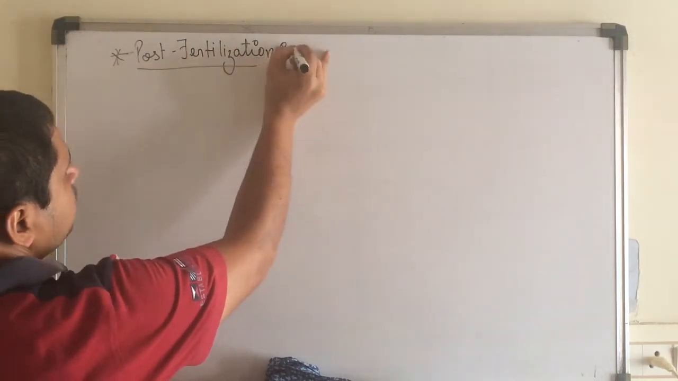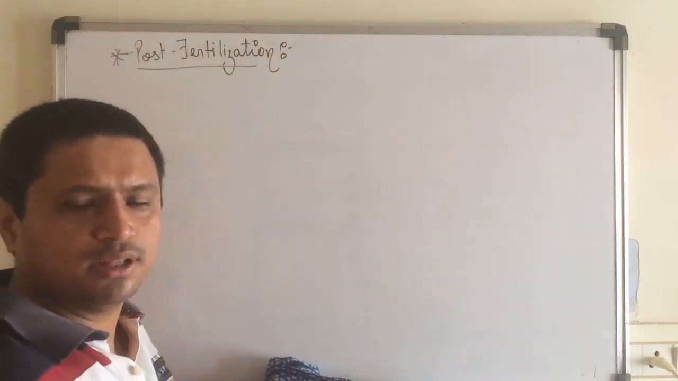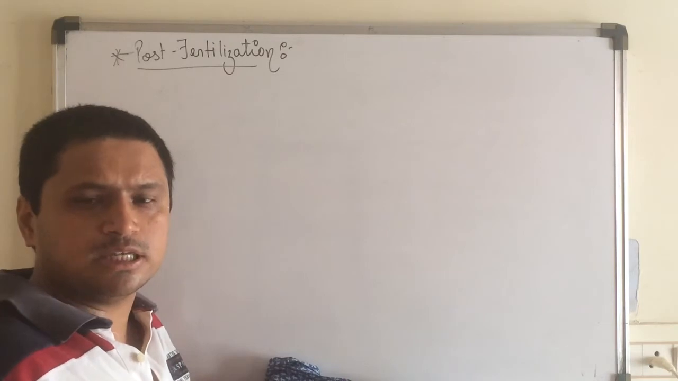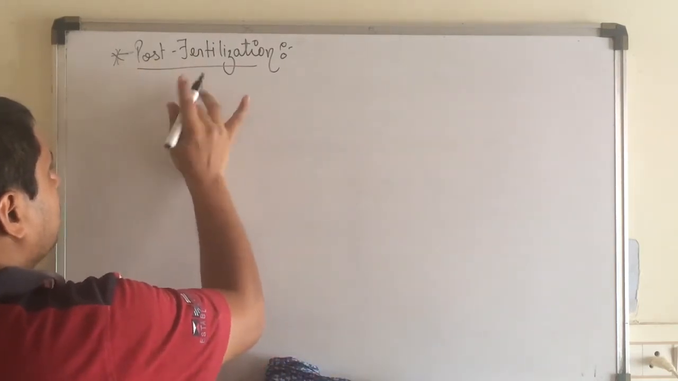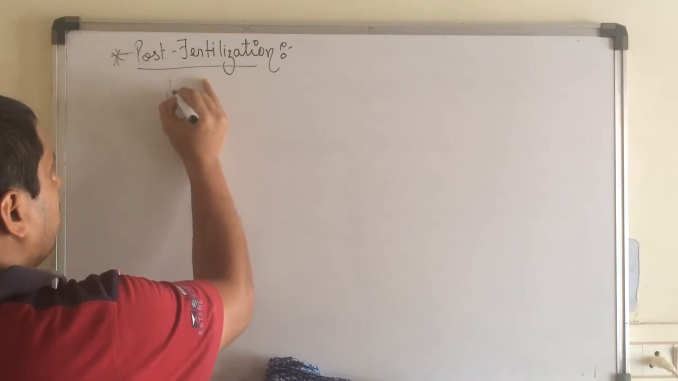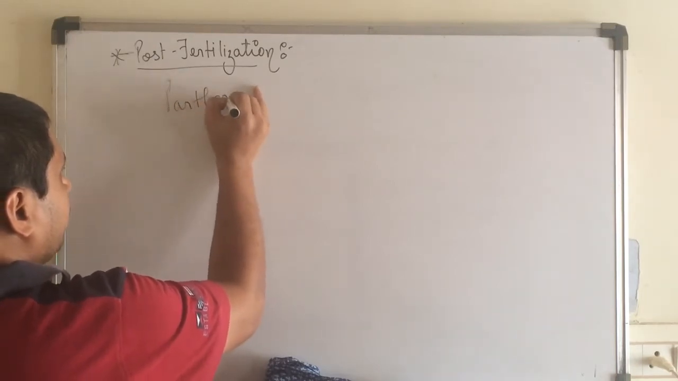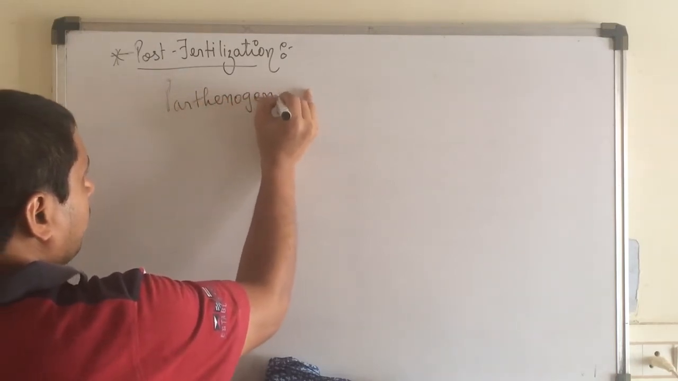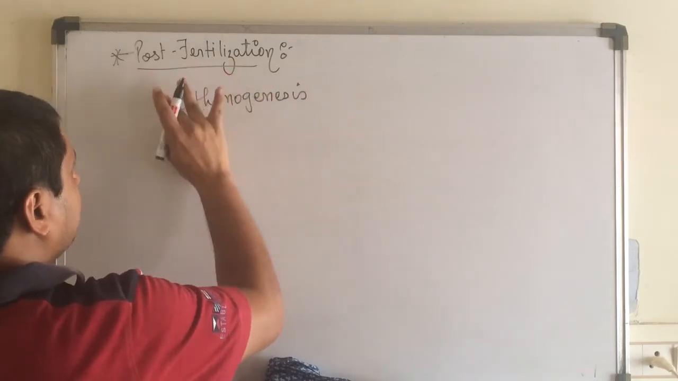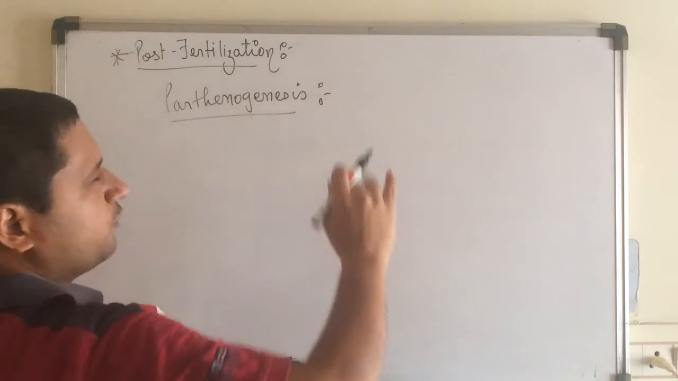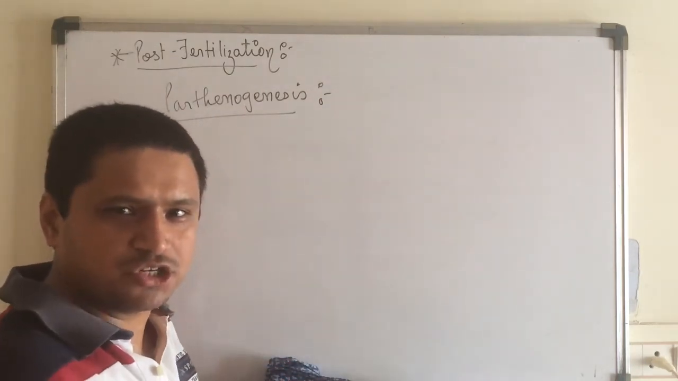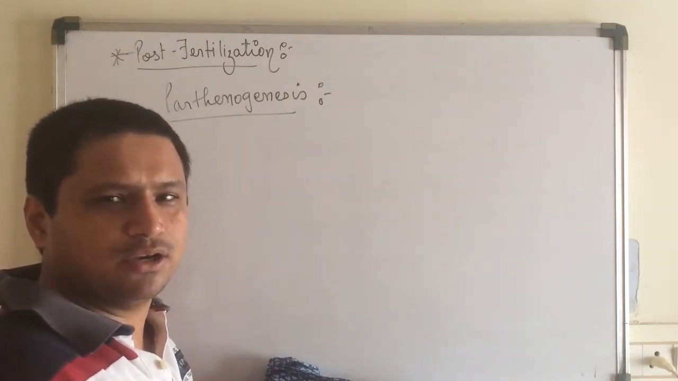Now there is one term which is being discussed in the book, children, that is the concept of parthenogenesis. This is the topic of the fertilization, children, but I somewhat left out. Now, parthenogenesis means the development of the zygote without the process of fertilization. It is known as the parthenogenesis.